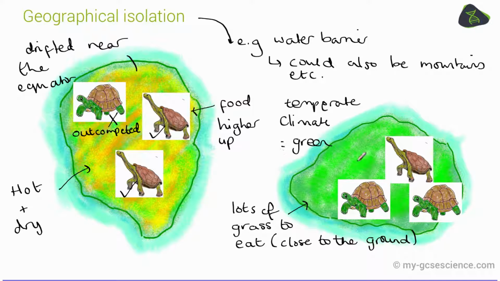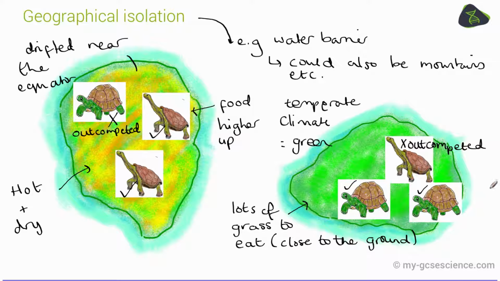Whereas on the temperate island, the long-necked variety of the giant tortoise, even though it's perfectly adapted to reach food that was higher up, didn't have food that was higher up on this island. The island was covered in grass, which is close to the ground, and actually the ones with the shorter legs and shorter neck were better adapted to gain access to that food, and they outcompeted the longer-necked variety. So these would have eventually died off.